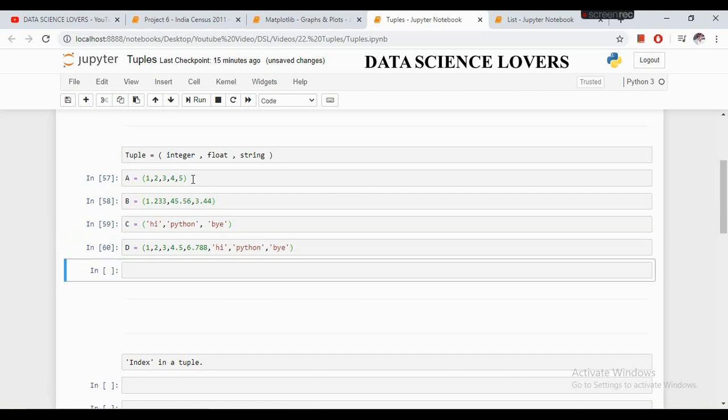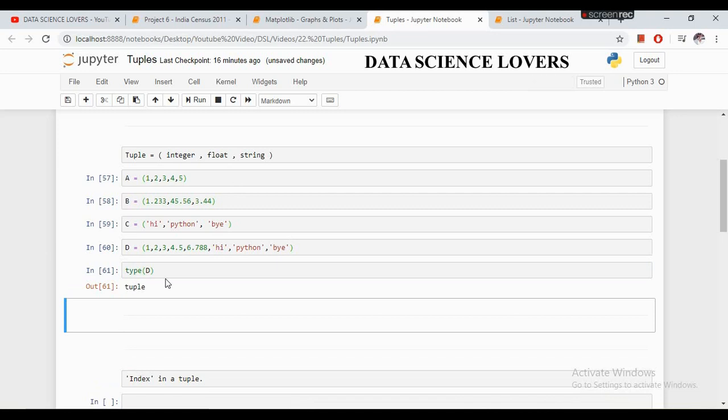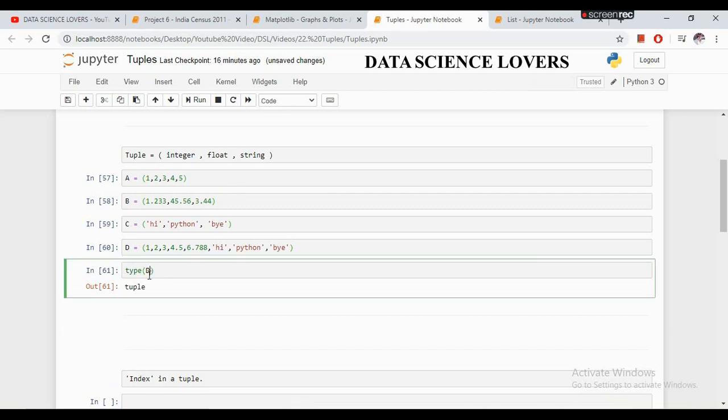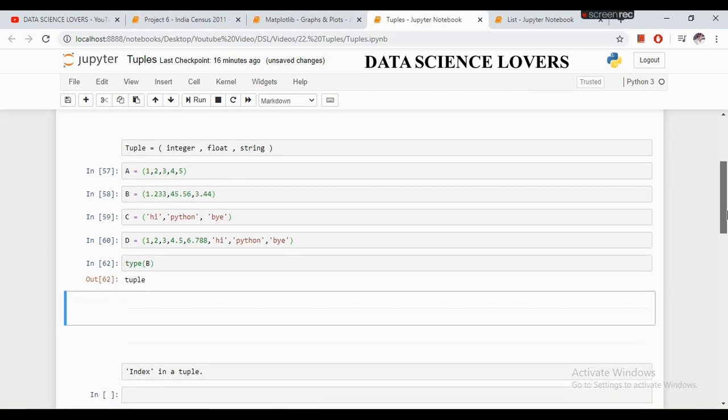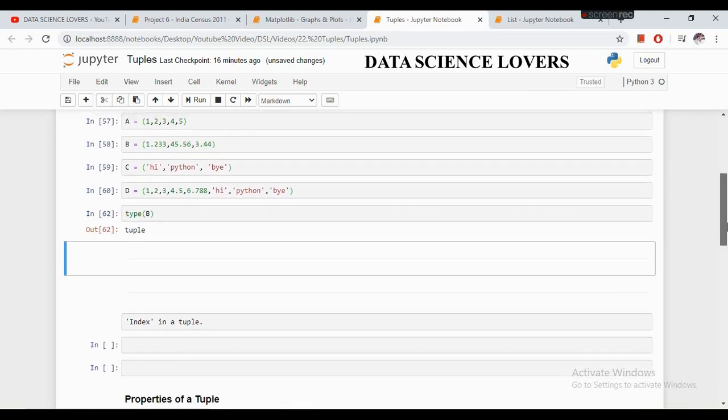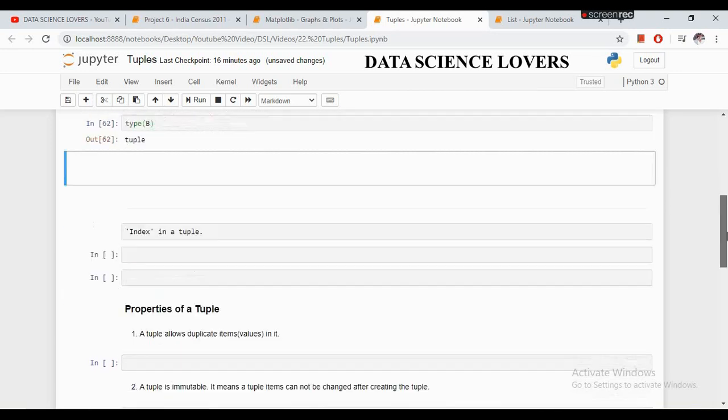So these are the formats of a tuple. If I show you the type, you can check the type using type and the tuple name. If I want to see the type of B, it shows that this is a tuple. So this is how you can create a tuple.